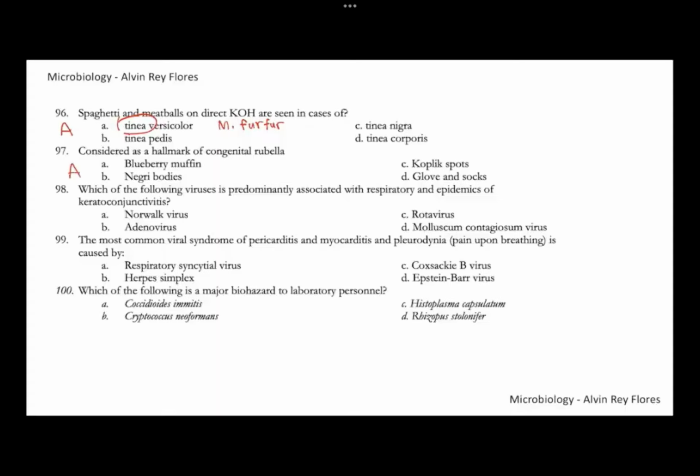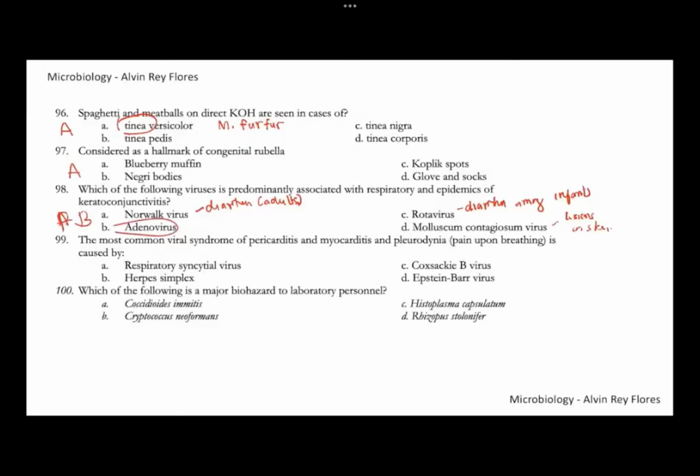97, letter A. 98, predominantly associated with respiratory epidemics of keratoconjunctivitis or sore eyes. We usually associate this with a DNA virus, and that is adenovirus. Norwalk usually causes diarrhea among adults. Rotavirus causes diarrhea among infants. Molluscum contagiosum virus causes lesions on the skin. For 98, this is letter B, adenovirus.